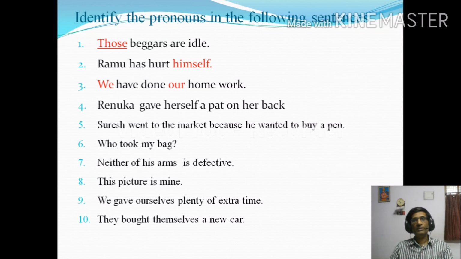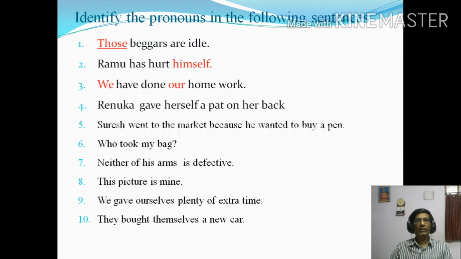Identify the pronouns in the following sentences. I have given you 10 sentences. The first three I have done, and I have given the answers also. The remaining sentences you try to answer; try to identify the pronouns.